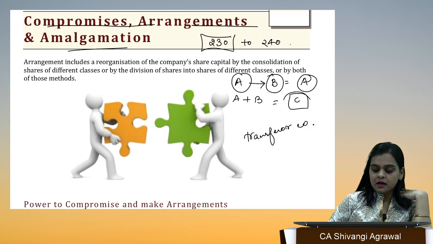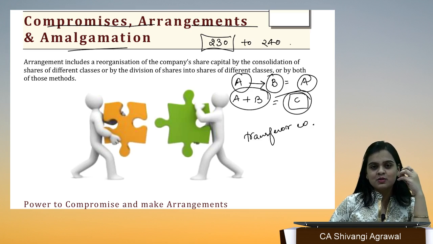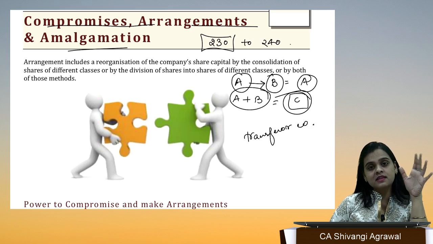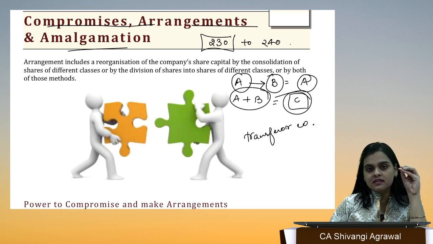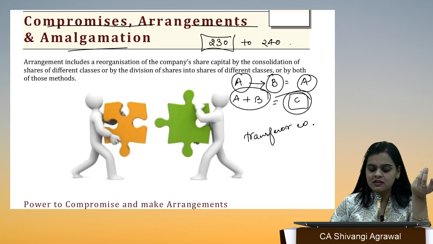Are you able to recall which is the transferor company and which is the transferee company? The ultimate resultant company would be the transferee company, and whichever company is actually transferring its assets would be the transferor company.